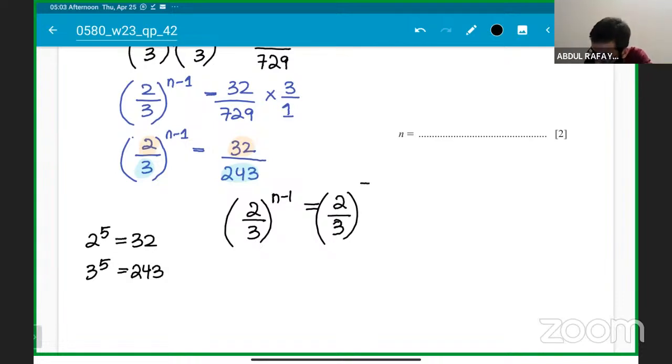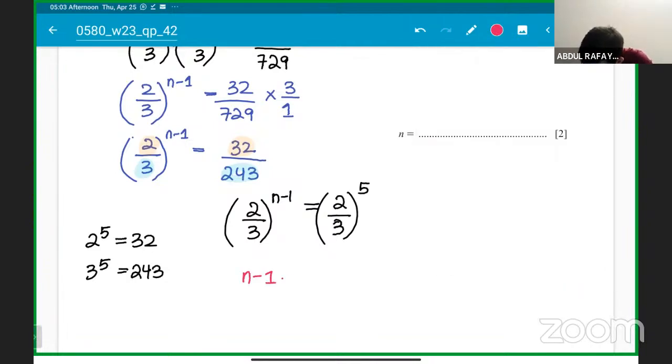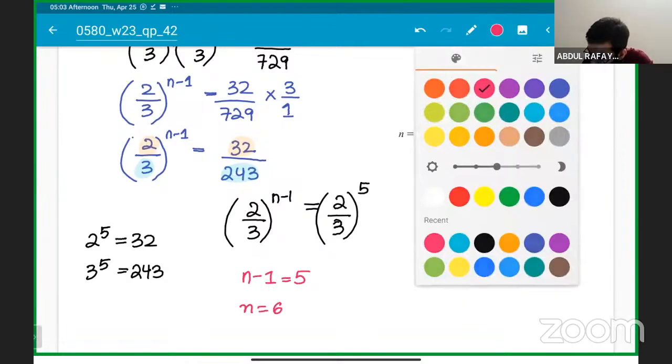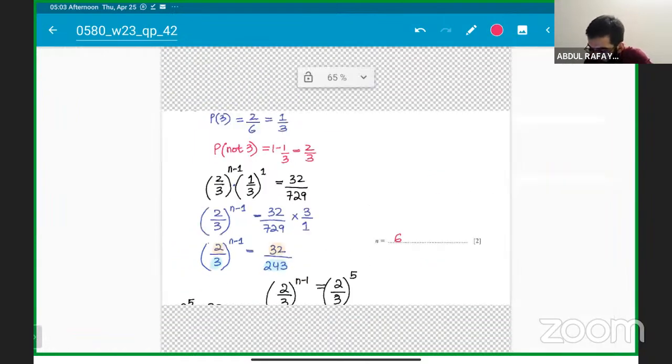Is everyone getting it, guys? 2/3 to the power of 5 and 5, 2 power 5 and 3 power 5. And that is how one of the methods of solving, n-1 is equal to 5. So the n value is coming 6. Okay, students? You can do it with assumption, or you can directly try values in the calculator.